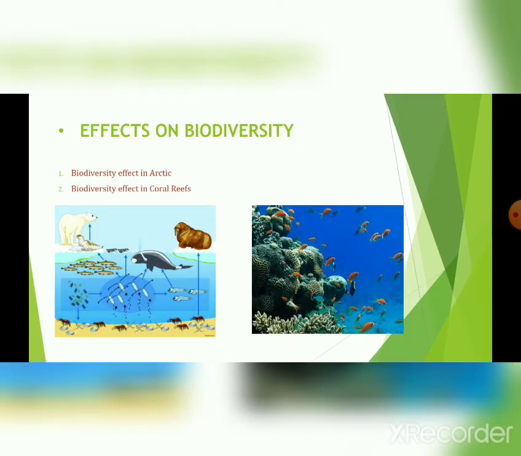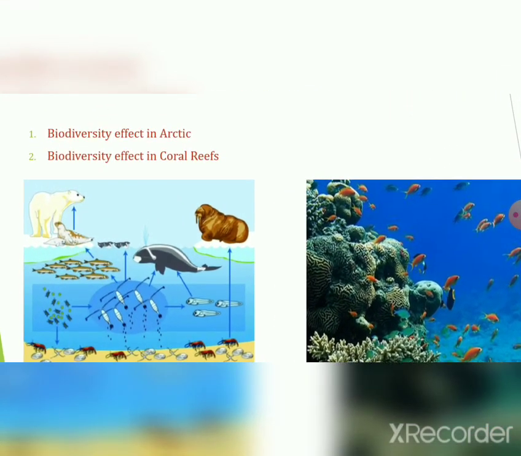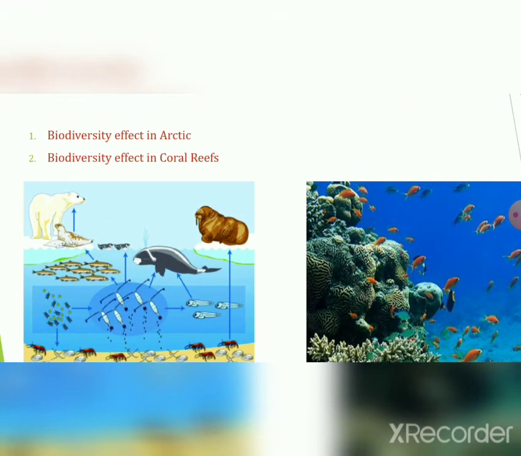Now, effects on biodiversity. Here, the first picture is the ecosystem in ocean water. How does the ocean ecosystem feed? One animal feeds on another and depends on it. Here we see the polar bear is dependent on fish, and small fish is eaten by larger fish, and this creates an ecosystem. Biodiversity effects in the Arctic Ocean, biodiversity effects in coral reefs.